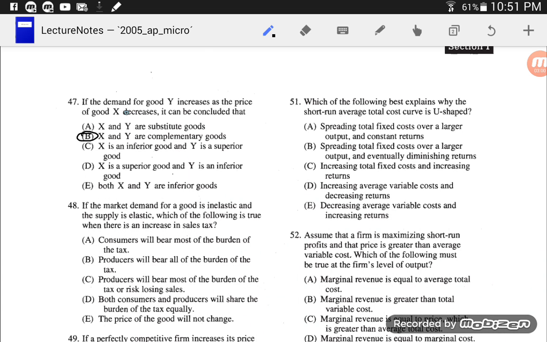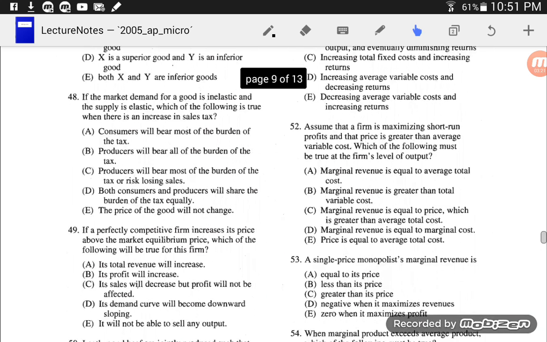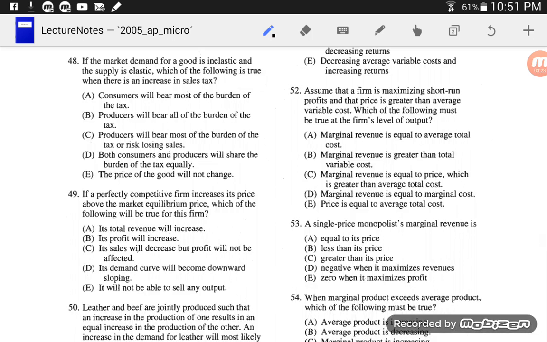If you read it as I did the wrong way the first time, that was the definition of a substitute, so I apologize there. But think of it as PlayStation and PlayStation games. Well, if the PlayStation goes down in price, then people demand more PlayStation games. The things bought together. Alright, sorry about that.